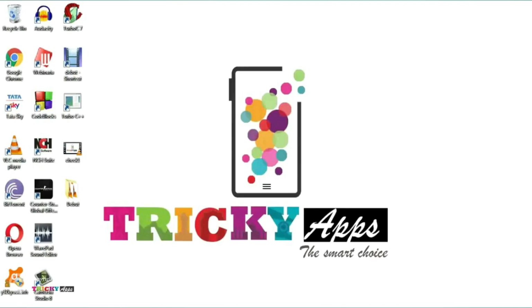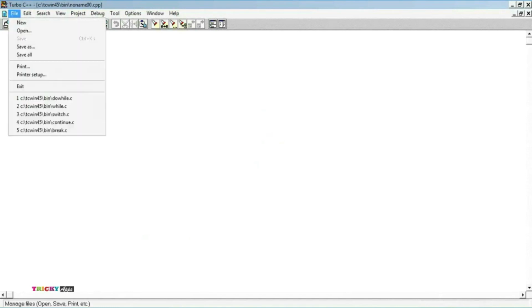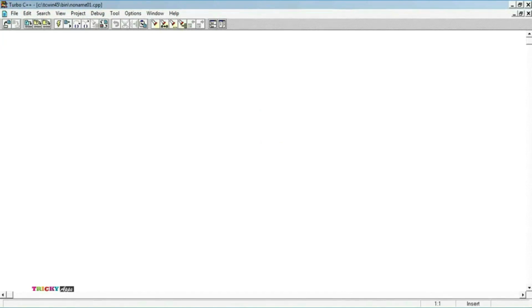Let us now understand a simple C program to find the sum of first n natural numbers using for loop. Open the Borland C compiler. After opening the Borland C compiler, go to the File menu. In the File menu, we have the New option. Select it. A blank window will be displayed, where we need to write the program. Hash include stdio.h.